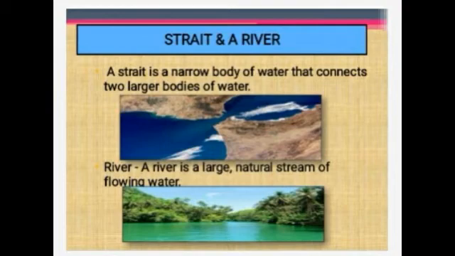Yes. So the rivers carry fresh water, and some rivers carry water throughout the year. Such rivers are called perennial rivers. Okay, and some rivers which dry up during summer, those rivers are called non-perennial rivers, and they are rain-fed. Only when rain is there, you will be having water in these rivers.